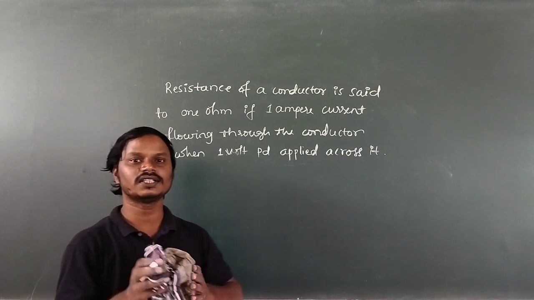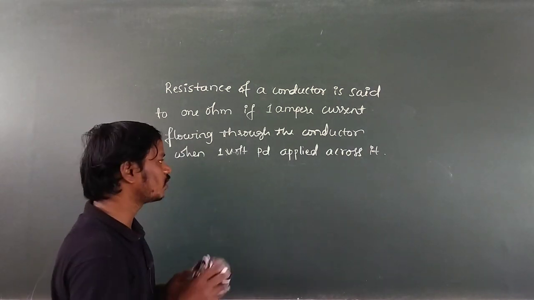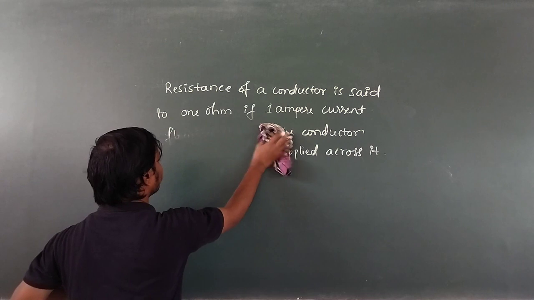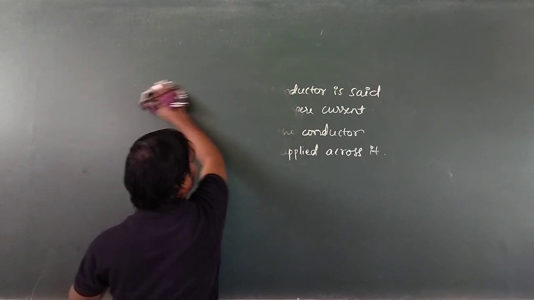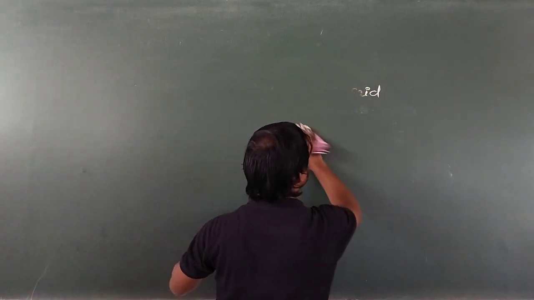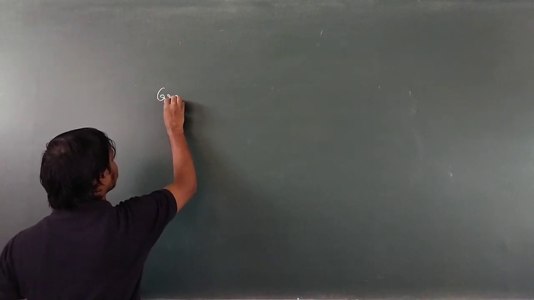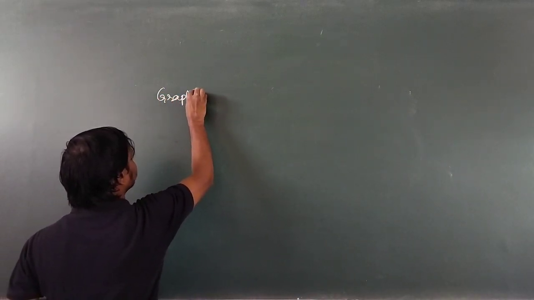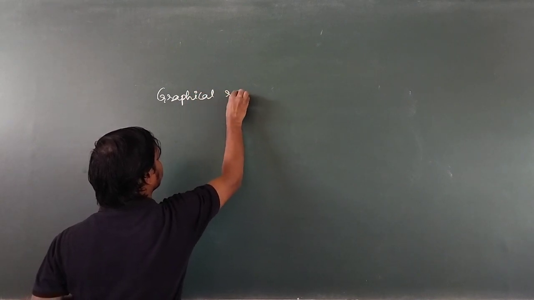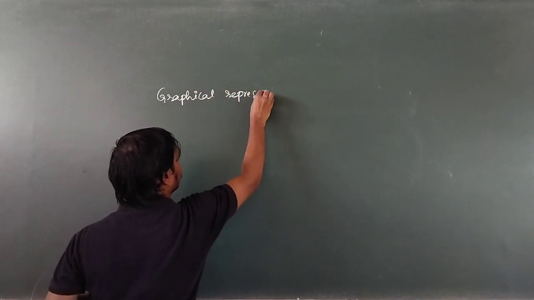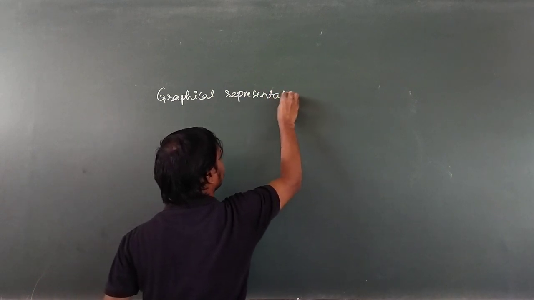So let us draw the graph between voltage and current for the Ohm's law. Graphical representation of Ohm's law.